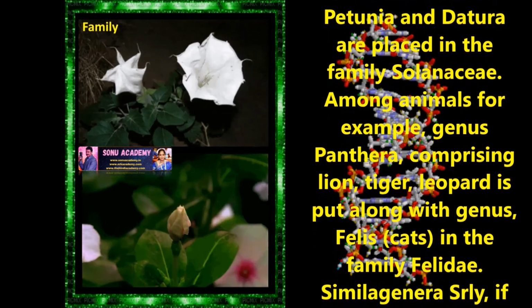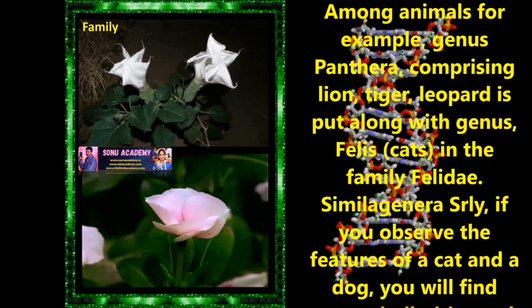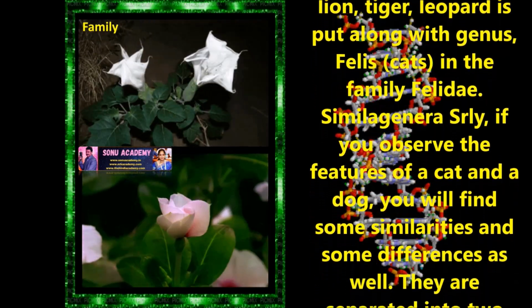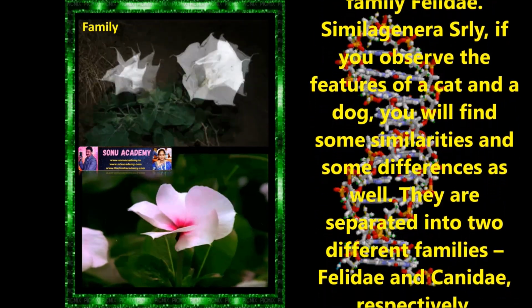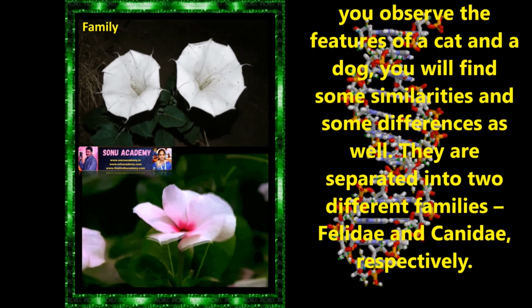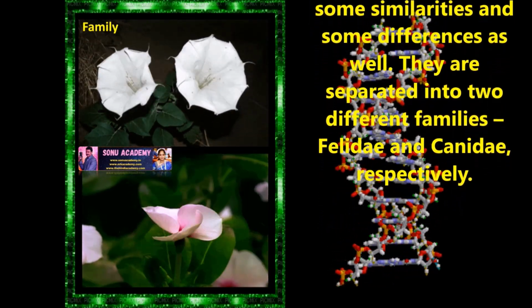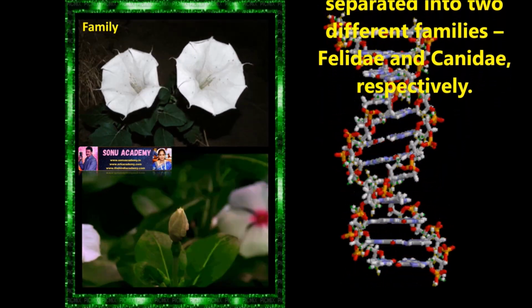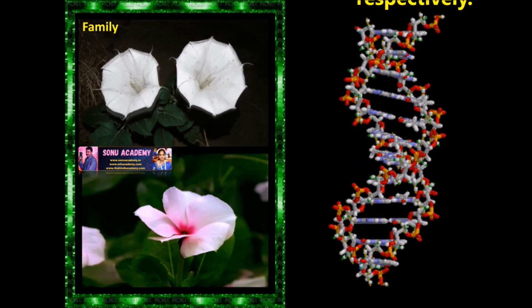Among animals, for example, genus Panthera, comprising lion, tiger, and leopard, is put along with the genus Felis, cats, in the same family Felidae. Similarly, if you observe the features of a cat and a dog, you will understand some similarities as well as some differences. They are separated into different families, Felidae and Canidae respectively.